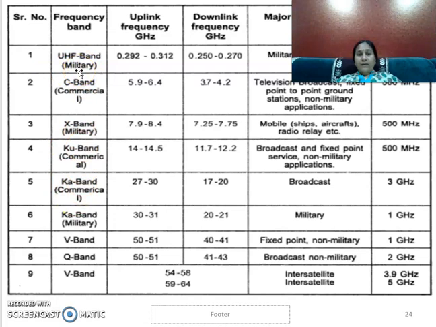For each band of frequency, the satellite will have a different uplink frequency and downlink frequency. Both frequencies are different. One frequency is for transmission, the uplink, and the downlink frequency is for receiving.